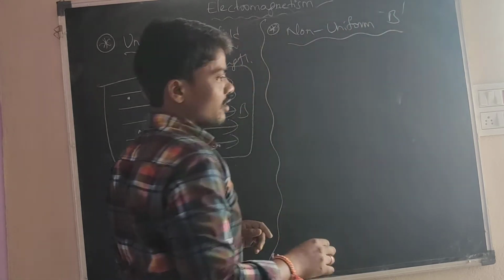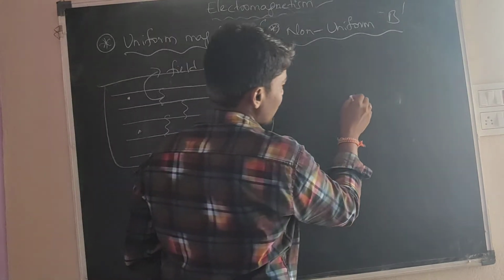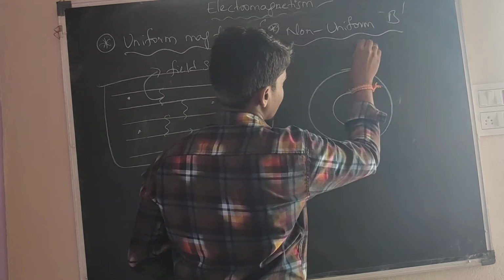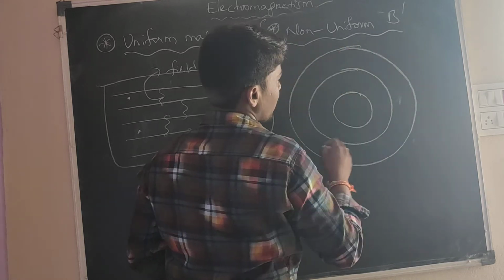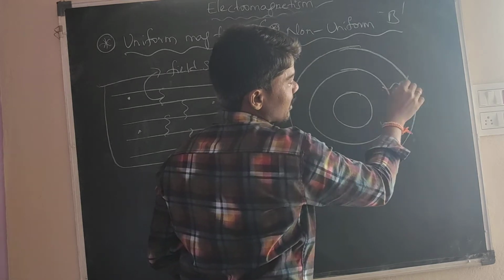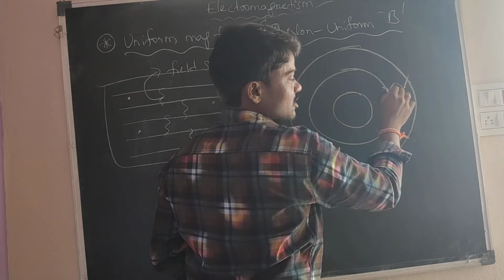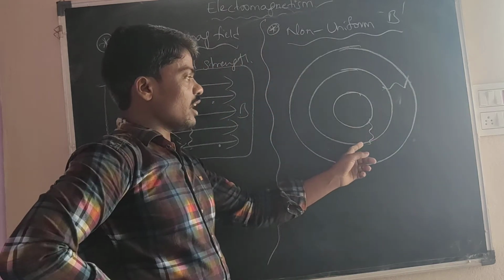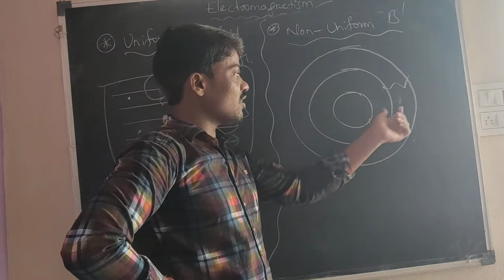What is non-uniform? Here also same. The field lines will be the lines of forces, some circles are there. Here the field strength will be equal. The field strength can be represented by the distance between two lines. Here also similar, the distance between two lines represents the field strength. Here the field strengths are equal.